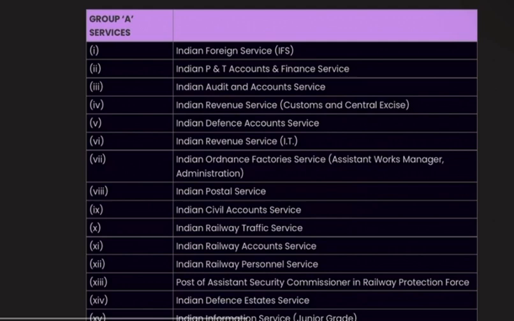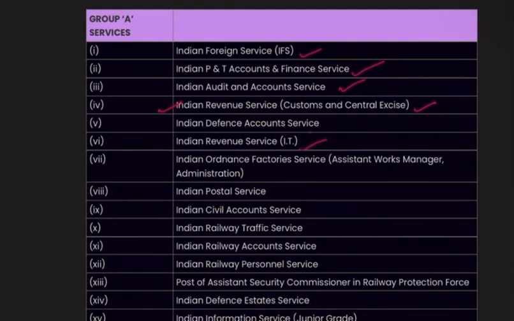The Group A services are Indian Foreign Service, Indian P&T Account and Finance Service, Indian Audit and Account Service, Indian Revenue Service, Customs and Central Excise. See, this IRS has two subdivisions: IRS for Customs and Central Excise and Indian Revenue Service for IT.